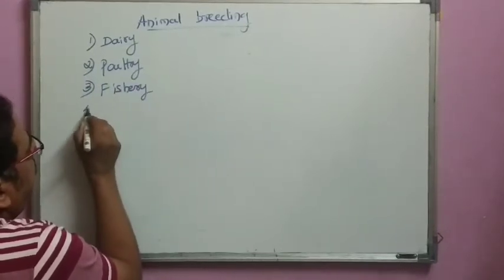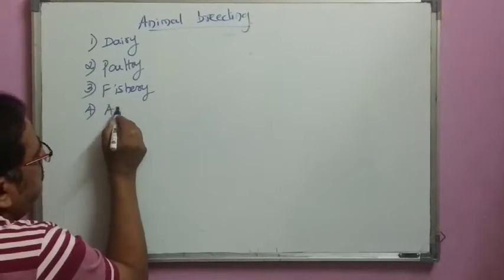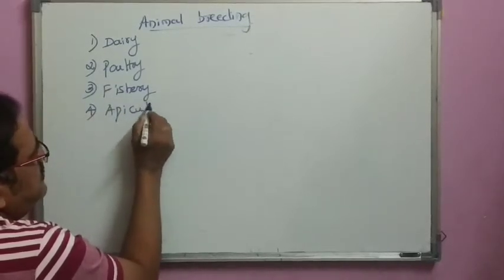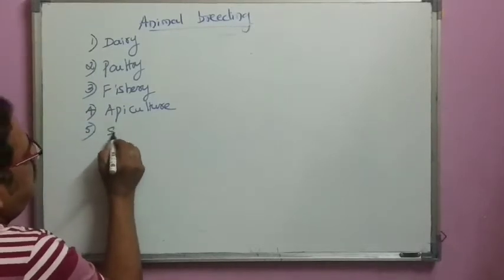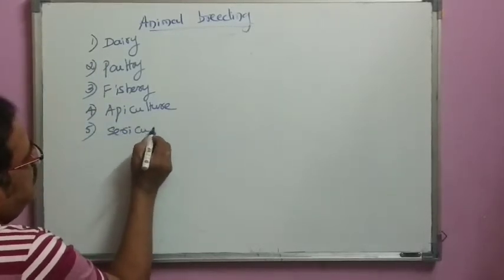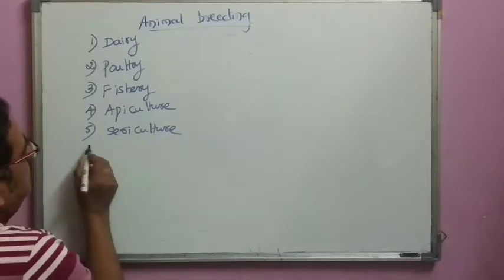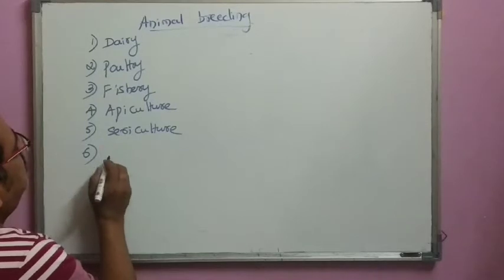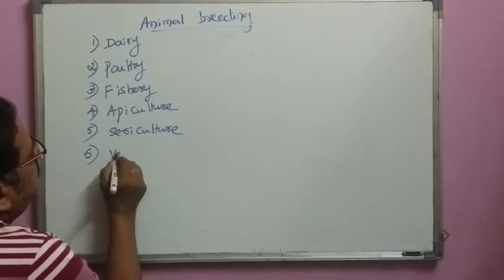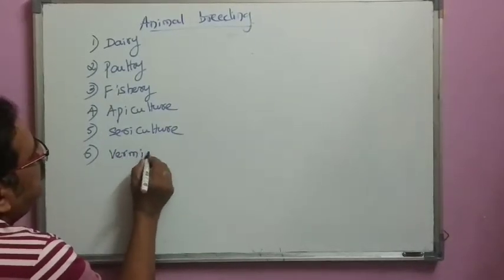Fourth, apiculture. Fifth, sericulture. Sixth, we can say there is vermiculture.